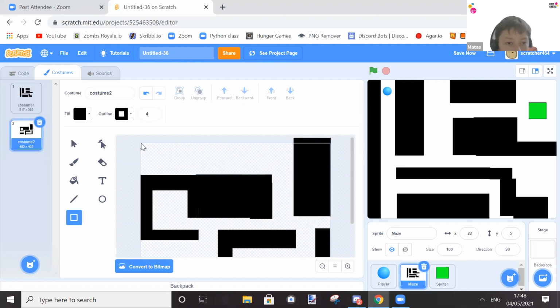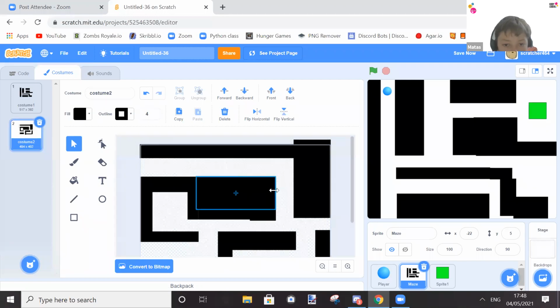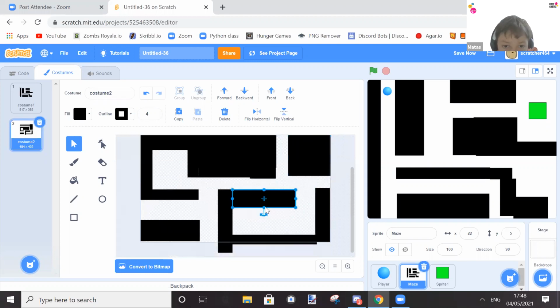I know there's probably a lot of boxes in this video, but, and then here will be the end. So what we might want to do to make this harder is maybe make these gaps thinner so that you have to squeeze in more. So let's put it there.